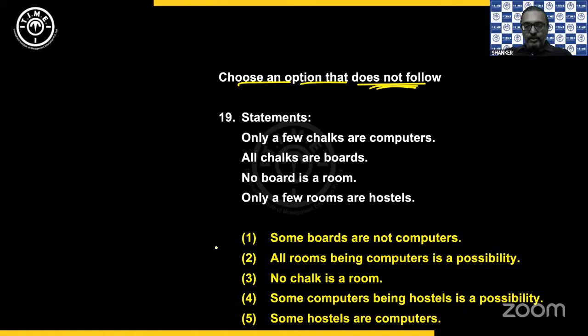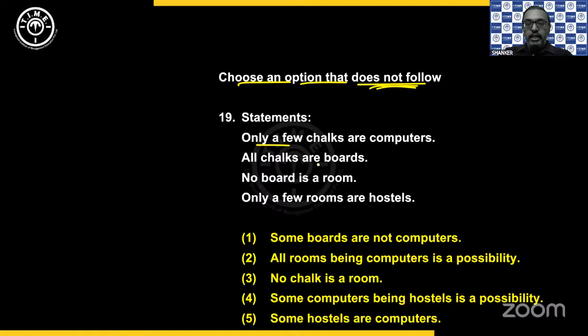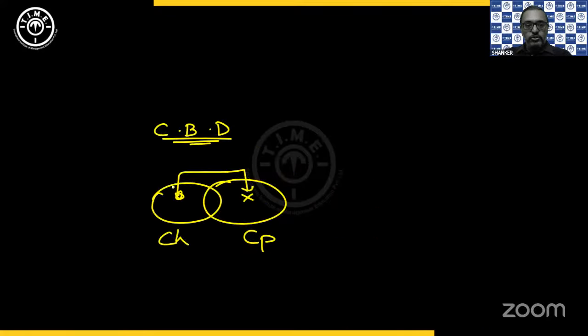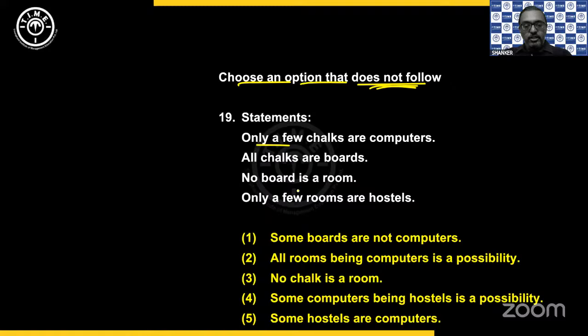Okay. So let's see this. We have: only a few chalks are computers. So there should be some chalks, not computers. All chalks are boards. Then no board is a room.